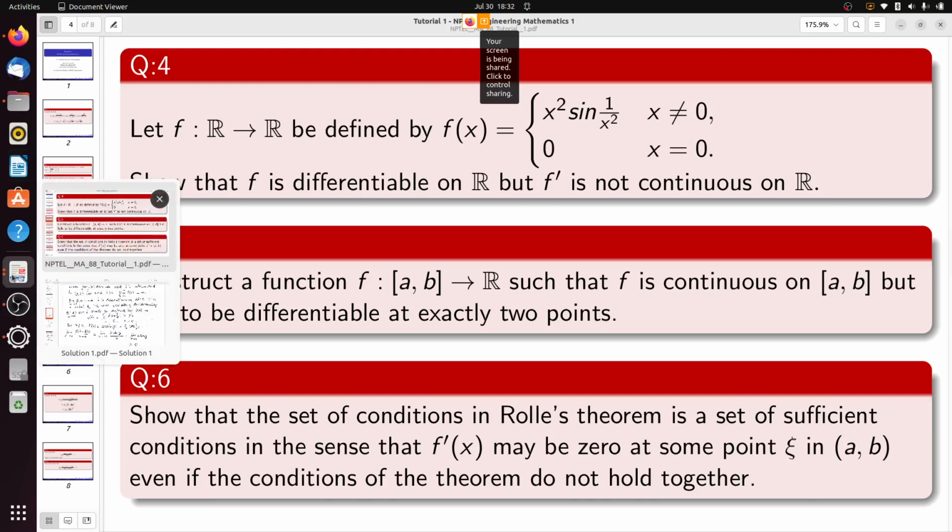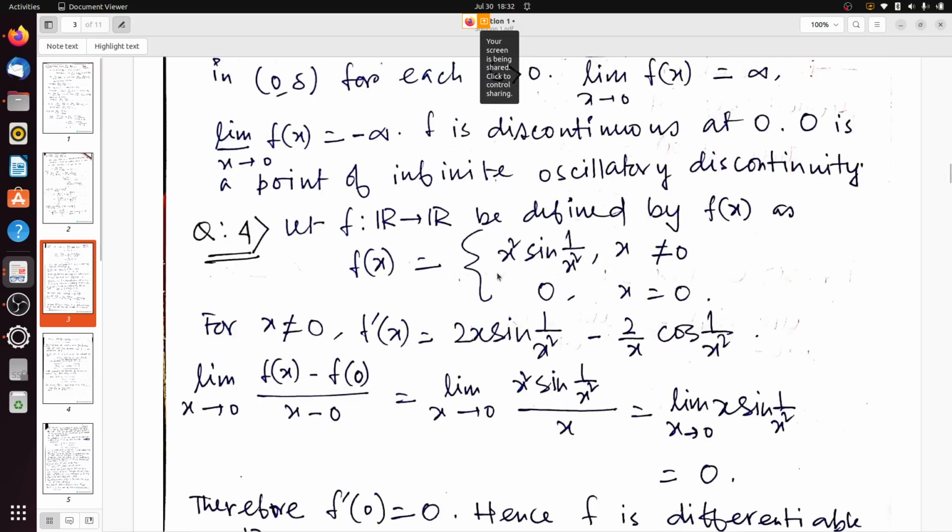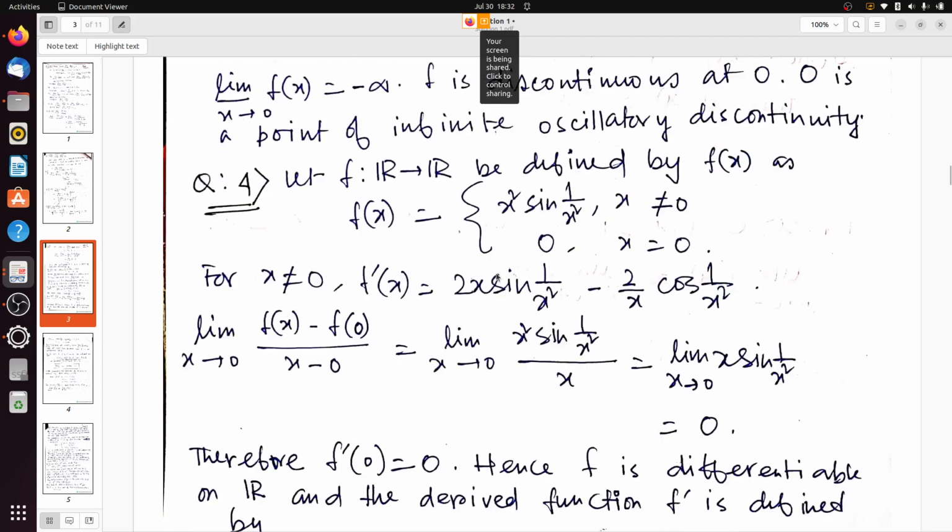So let's try without delay to solve the question. First we have to prove that the function itself is derivable. Let f from R to R be defined by f(x) equals x² sin(1/x²) when x is not equal to 0, and 0 when x equals 0.